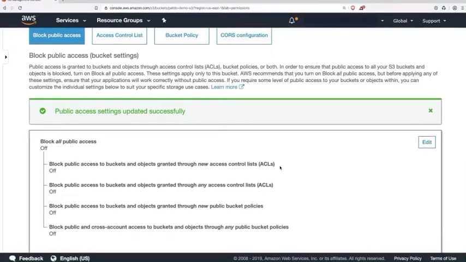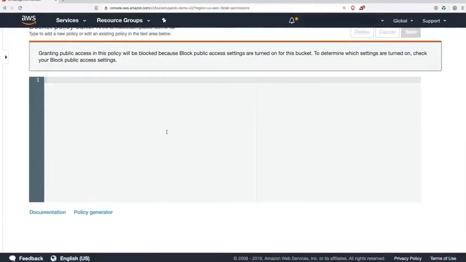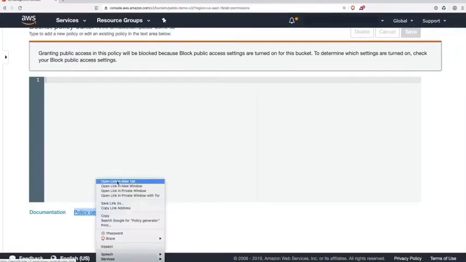Actually, to make it public, what we have to do is create a new policy. So I'm going to go to Bucket Policies. Right here you see there's nothing here. And we're going to go and use the policy generator to make this data public. So I'm going to click Open on this.